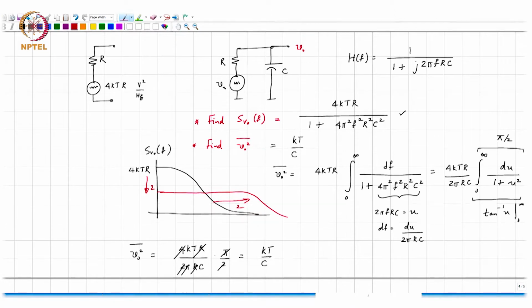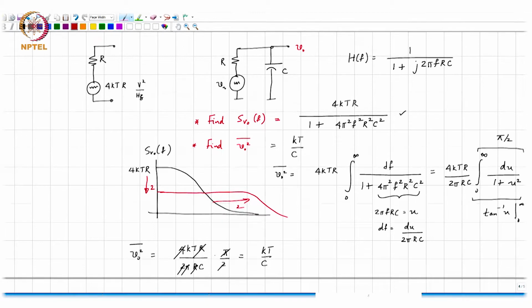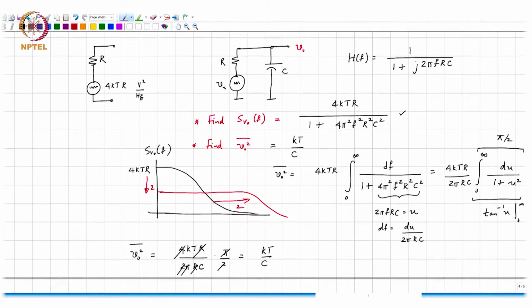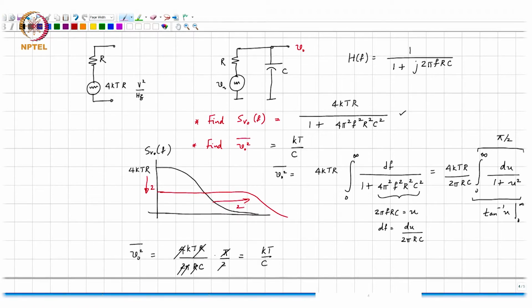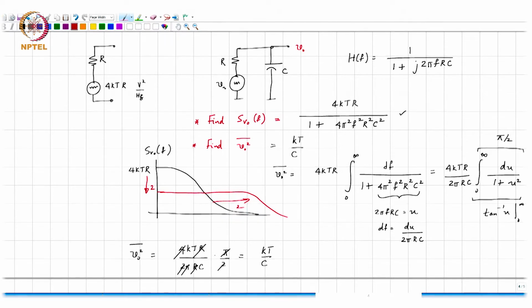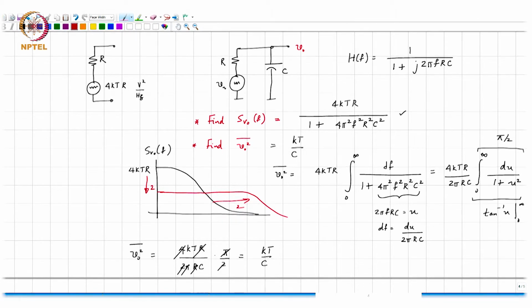So, while it is true that reducing the resistor has the beneficial effect of reducing the spectral density of the noise source, the total noise does not change because the bandwidth over which it makes a contribution is now larger, right?